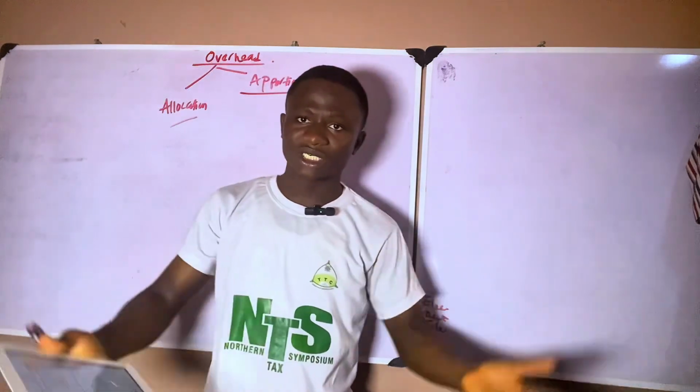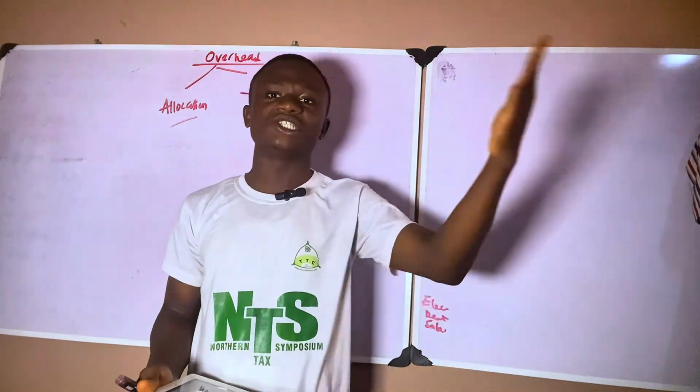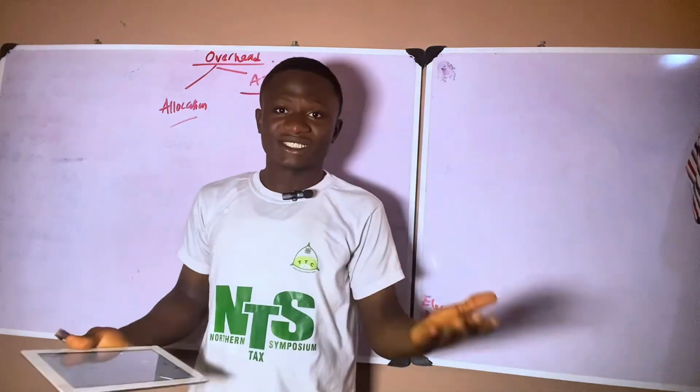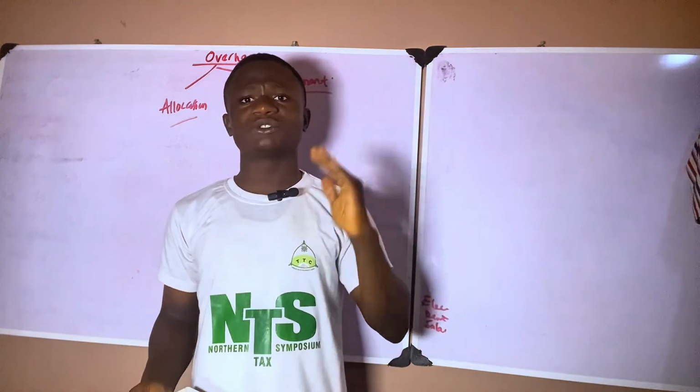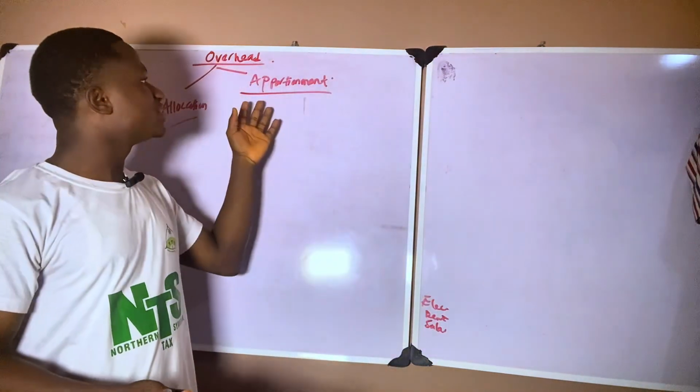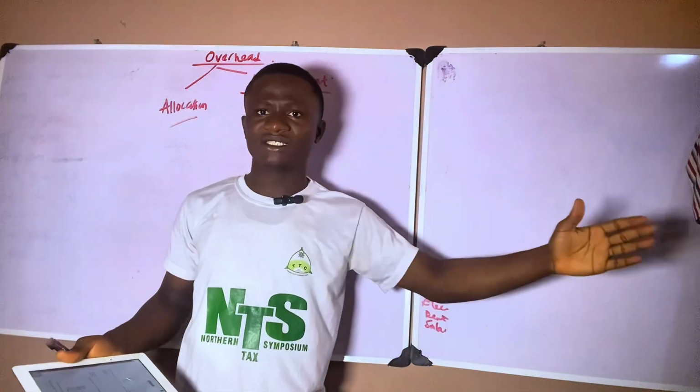When you track a cost, you get to know where it's being incurred. A good example I gave is the cost of raw materials. Where is it being incurred? It's being incurred in the production department, so we charge that cost to the production department. As simple as that.